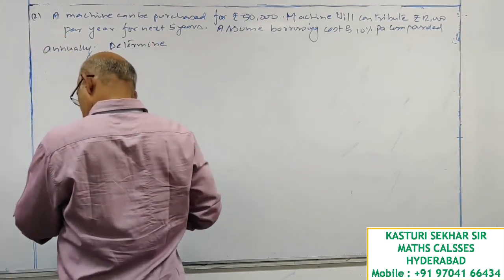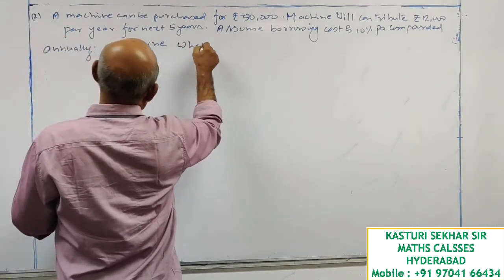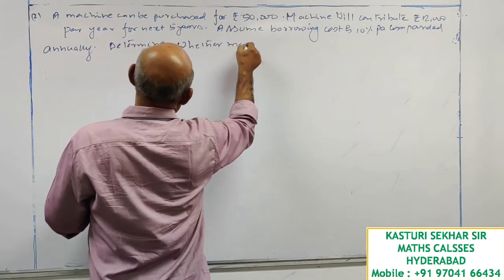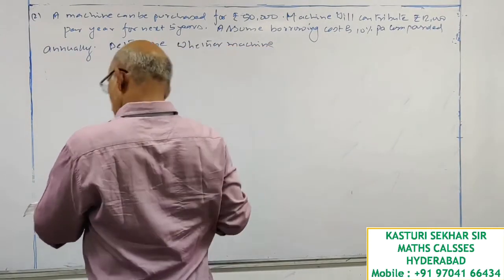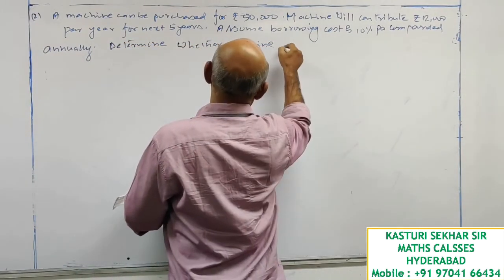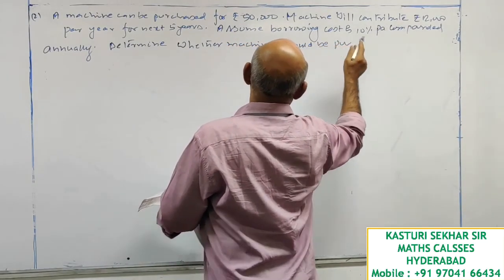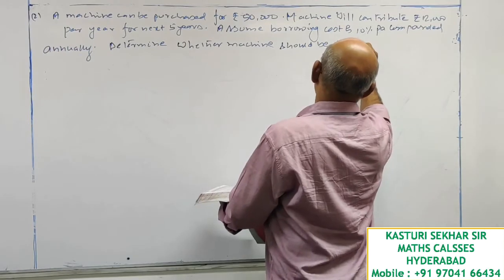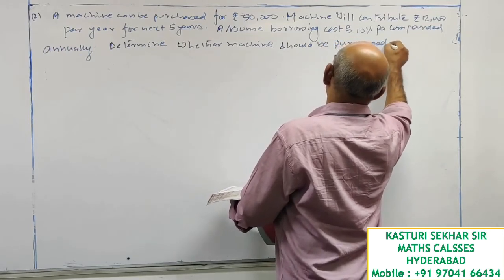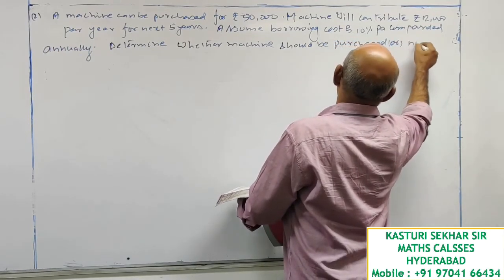Determine whether the machine should be purchased or not.